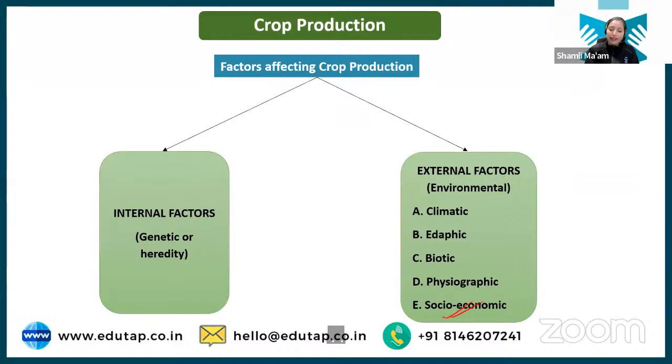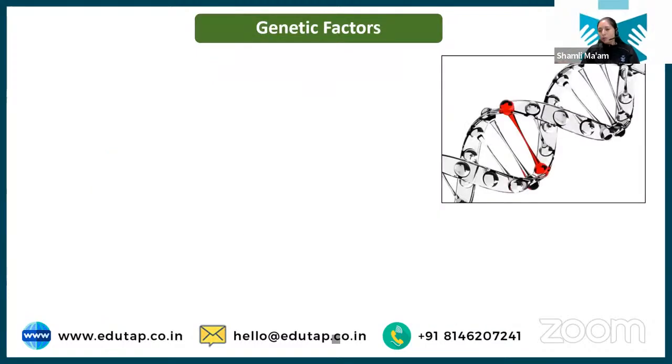Socioeconomic factor means the socioeconomic condition of that particular area. You will see the farmers in the Punjab region are rich because they are big farmers with a lot of land mass. They can adopt different kinds of technology and have different kinds of improved machinery. But the farmers in the hilly areas have small land mass. So which kind of crop is grown is also dependent on that.